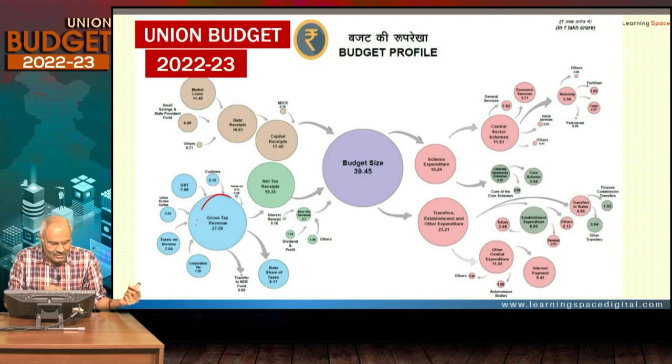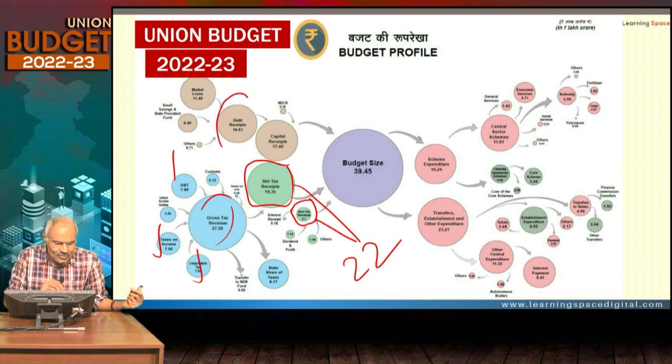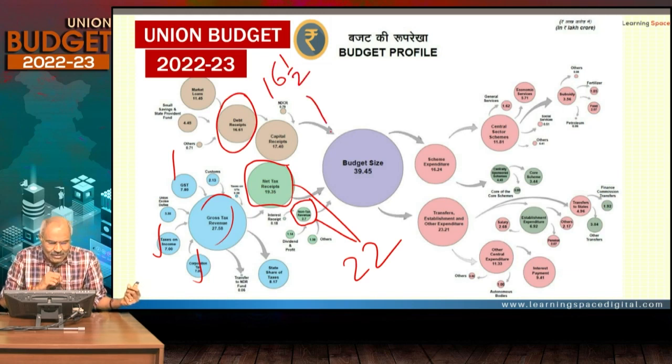Gross tax revenue is this much, GST is 7.8, taxes on income 7, then corporation tax 7.2, and after the state share, net tax receipts are 19.35, non-tax revenue is 2.7. If you add these two, you will end up with 22, and here debt receipts, that is borrowings, 16.5, and non-debt capital receipts, budget size is 39.5.